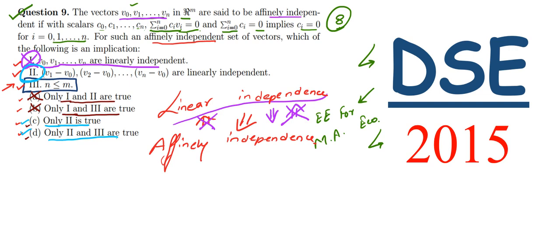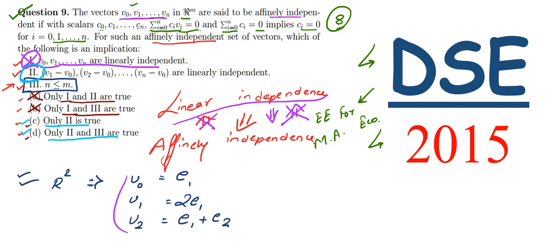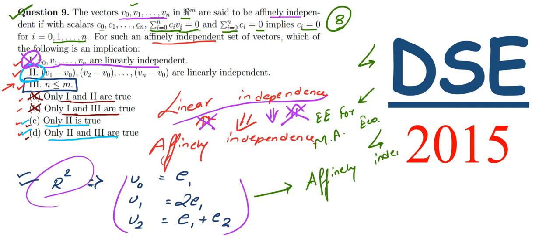So let us assume different vectors here. Let us assume three vectors from R2. Let the first one be u0, which can be written as e1. The second can be u1, which is written as 2e1, and the third can be u2, which can be written as e1 plus e2. So here we have assumed three vectors from R2. Seeing these vectors, we can say that these vectors are affinely independent.